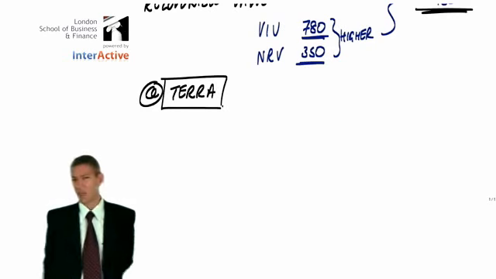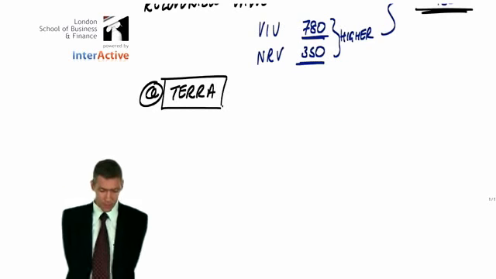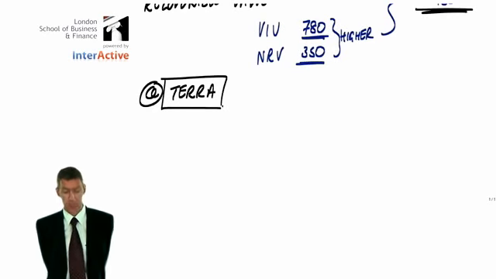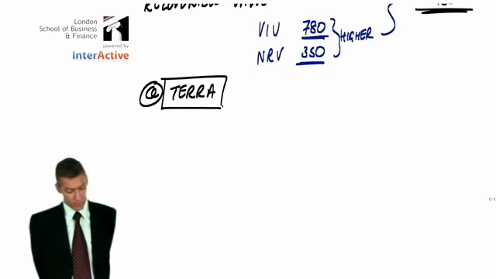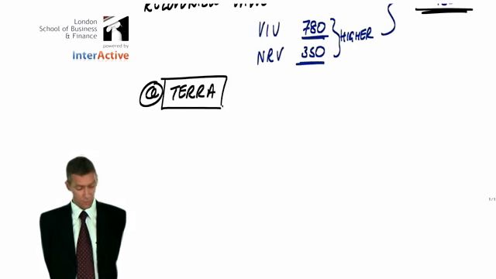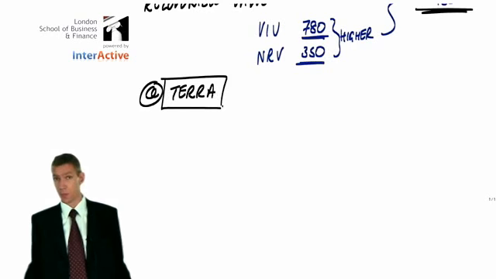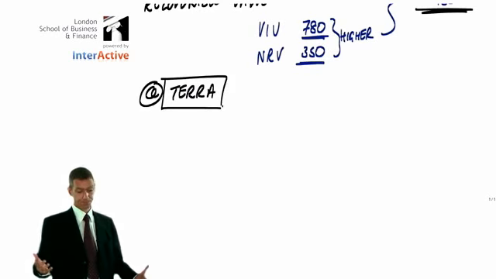So we can quite clearly see that it's the group's policy to value the non-controlling interest at fair value because he actually gives us the fair value of 317 in the first paragraph. So he's telling us to use that 317, which of course we will.